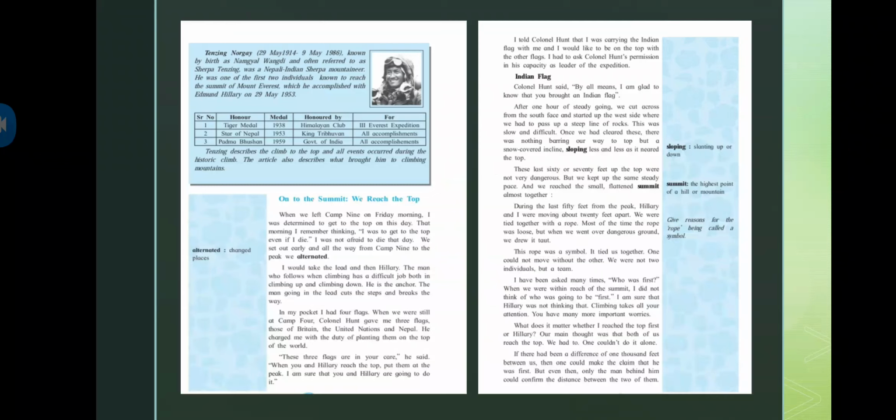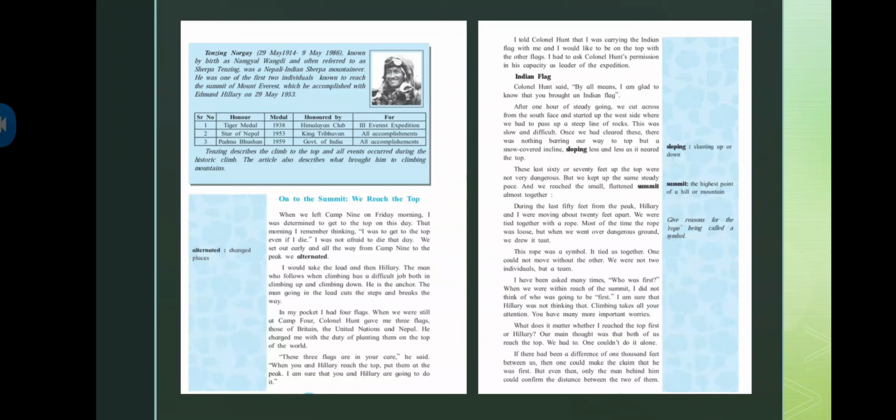He was one of the first two individuals, as he and his friend went there together, right? So they were the first two individuals known to reach the summit of Mount Everest, which he accomplished with Edmund Hillary on 29th May 1953.